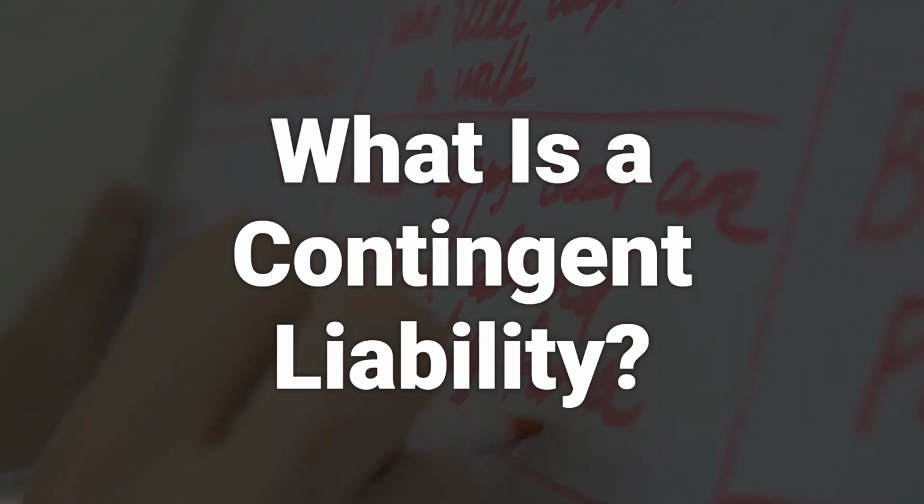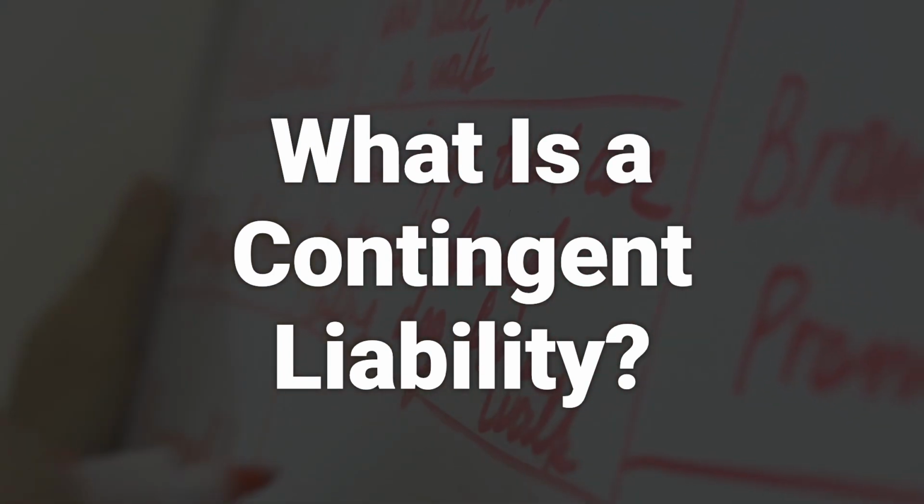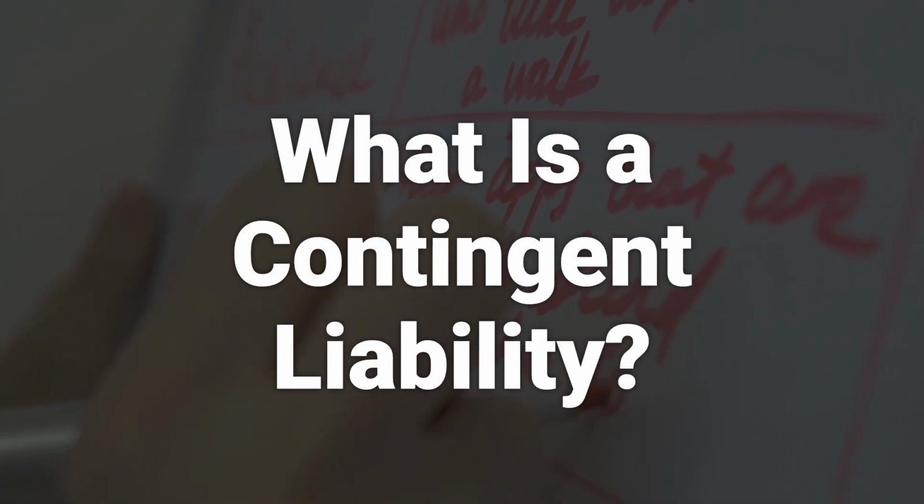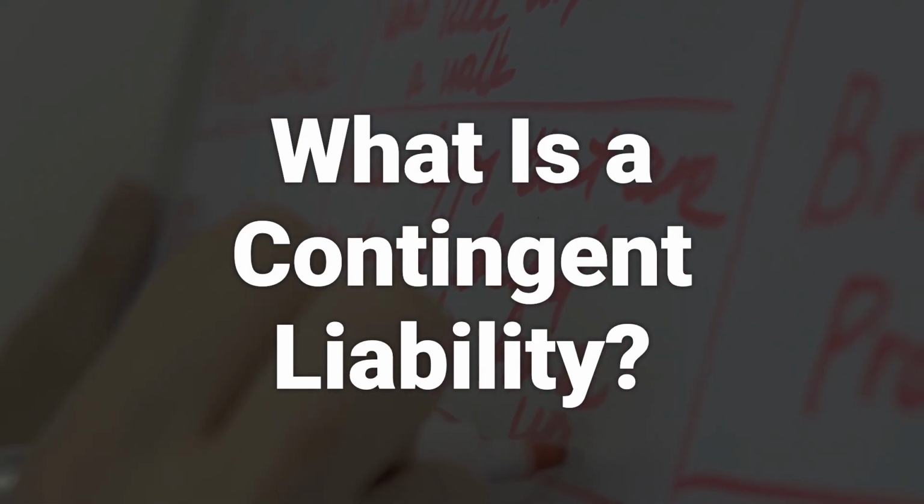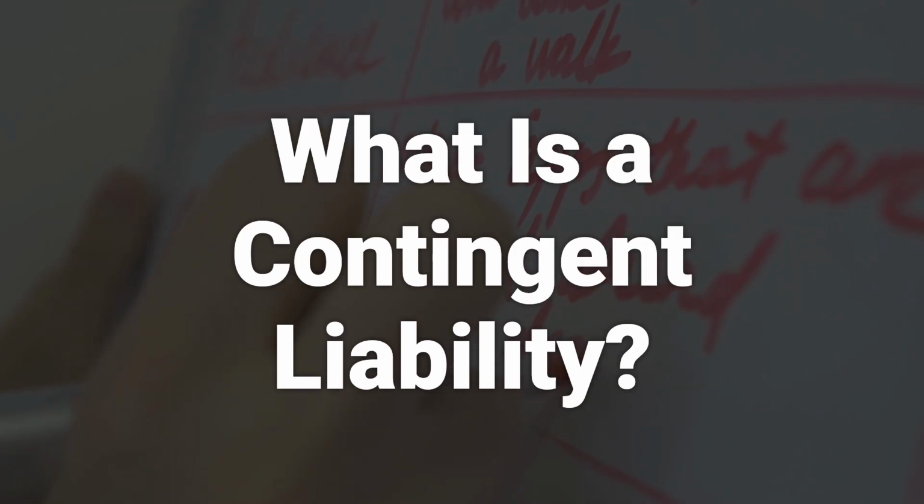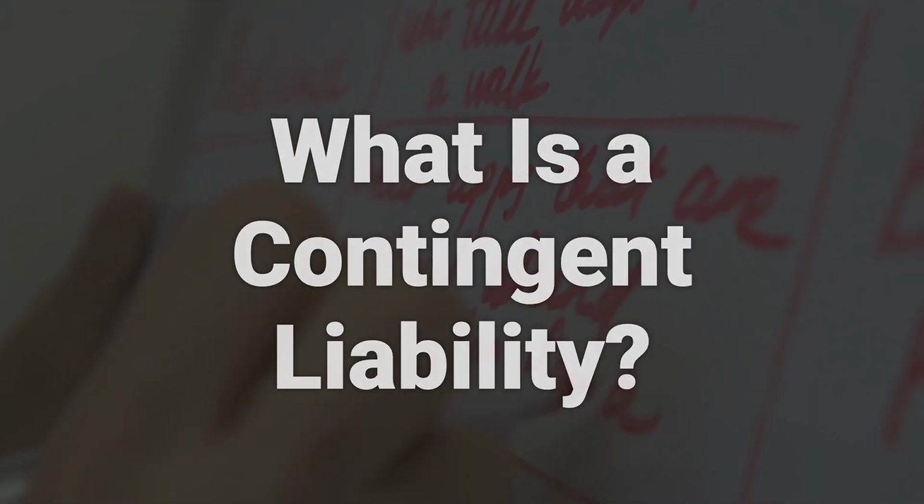A contingent liability is an obligation that might have to be paid in the future, but there are still unresolved matters that make it only a possibility and not a certainty. This includes lawsuits, unused gift cards, product warranties, and recalls.